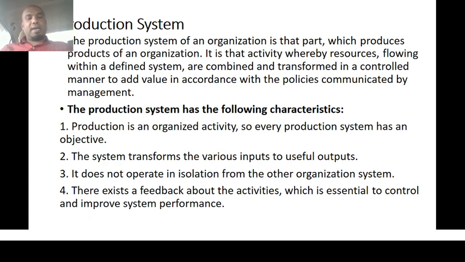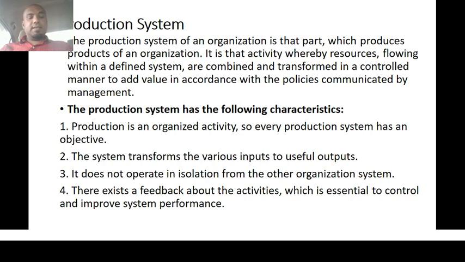The second characteristic is that the system transforms the various inputs into useful output. Here the production system transforms the various inputs, that is the factors of production, that is man, material, machinery. All those things will be organized, and they use that input to produce the output, the finished product, by using the resources.